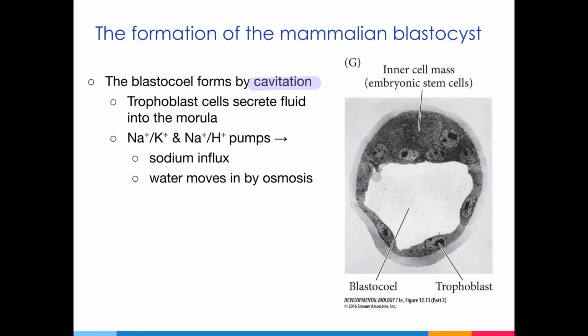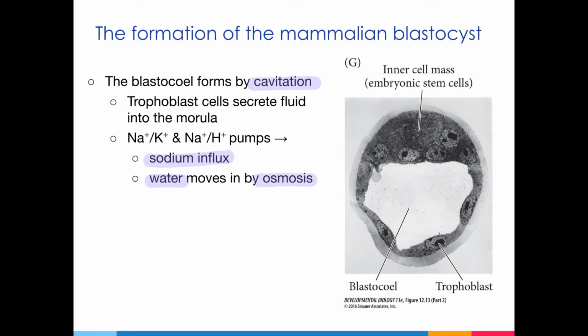Initially, the morula does not have an internal cavity, and that cavity actually forms as a result of the action of sodium pumps in the trophoblast cells, which pump sodium into the interior space of the morula, and that sodium then serves to draw the movement of water by osmosis.